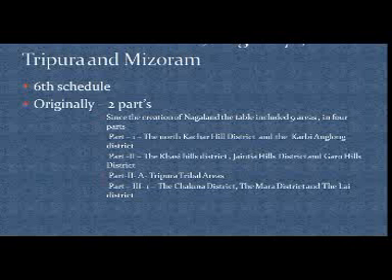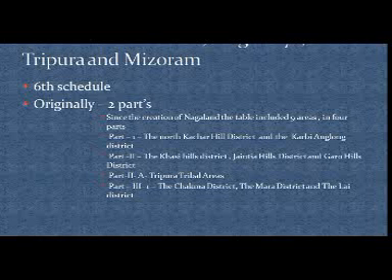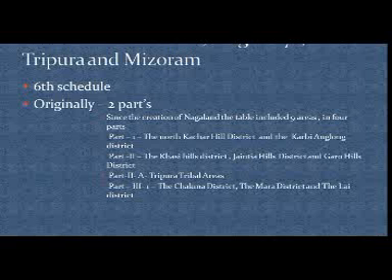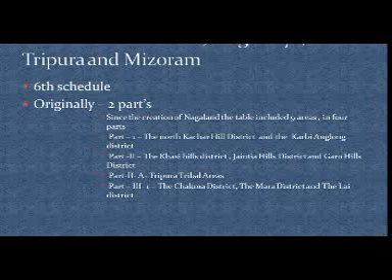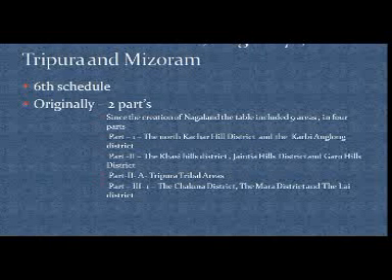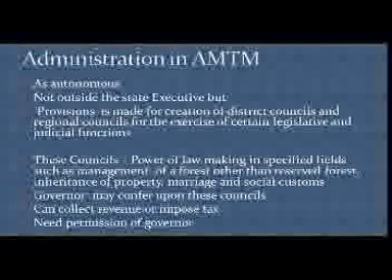Part 2 consists of the Khasi Hills, Jaintia Hills and Garo Hills districts. Part 2A, Tripura tribal areas, and Part 3, the Chakma district, Mara district and Lai district. Please remember it, right?